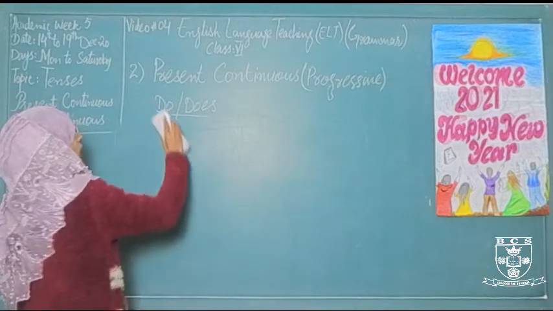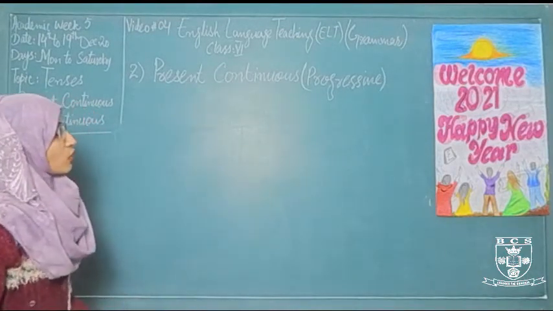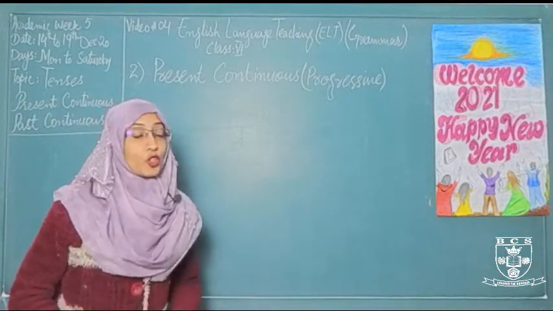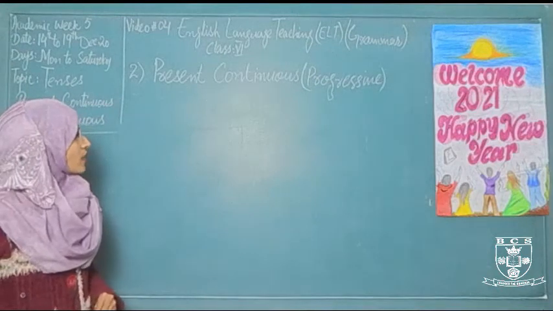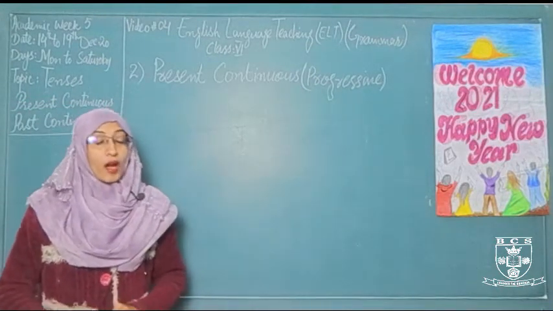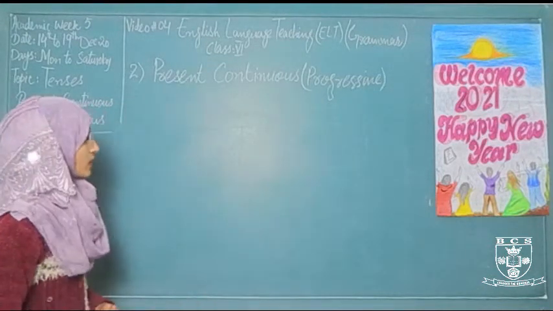So come to the actual topic, that is the present continuous. Continuous, which is also called the progressive. And what is present continuous? First you should know. So present continuous, an action which is going on, or you can say a continued action which is happening now, is called the present continuous.